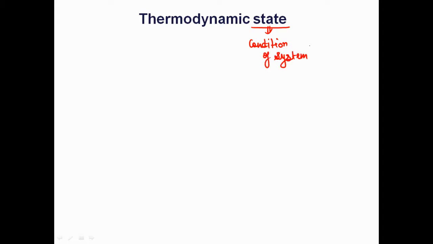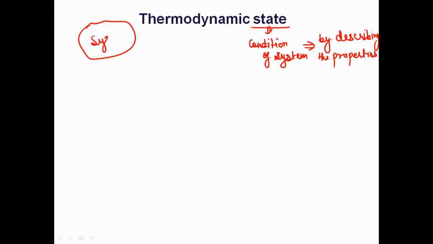And how do we define the condition of a system? By describing the properties. Suppose you have any system. If you want to define the state, it means you have to describe the properties. The properties can be like pressure, temperature. So when you describe the properties of a system, we say that this is the state, or the condition, of the system.